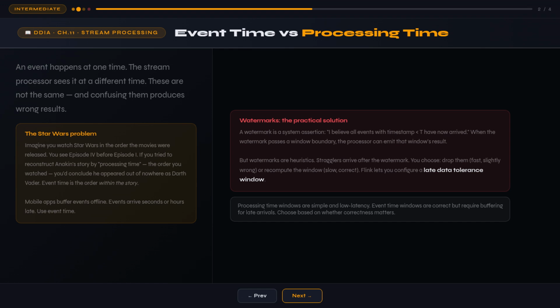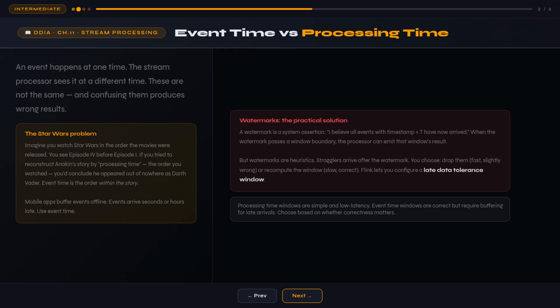What happened? You confused event time with processing time. These are two completely different concepts, and mixing them up causes bad data. Event time is when the event actually happened, the timestamp embedded in the event itself by the producer. Processing time is when the stream processor sees the event. The gap between them can be enormous.